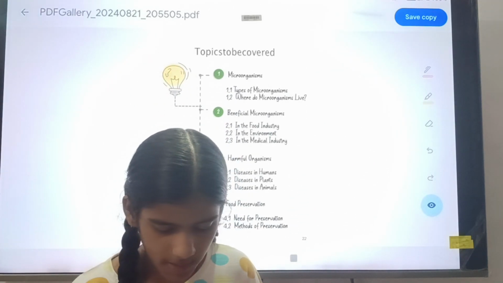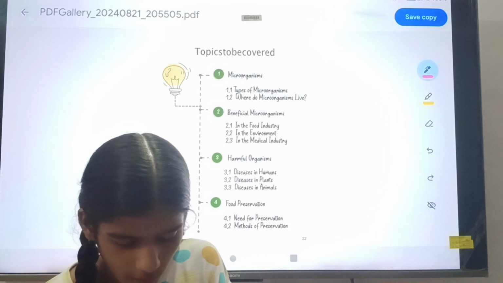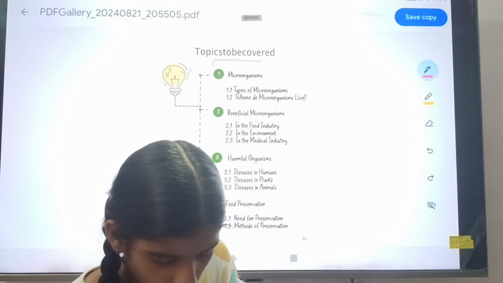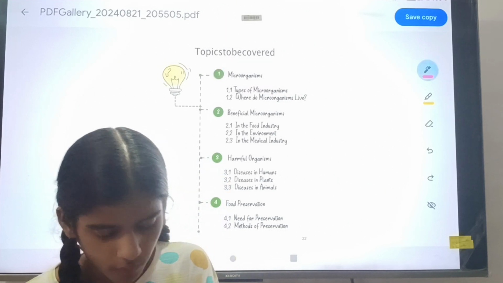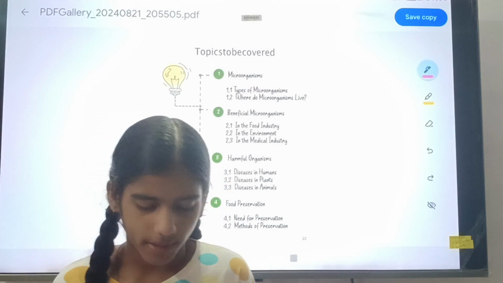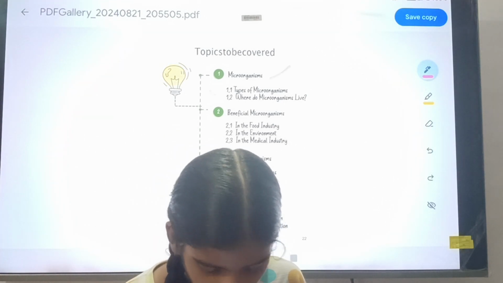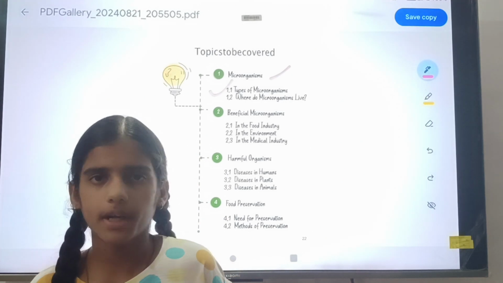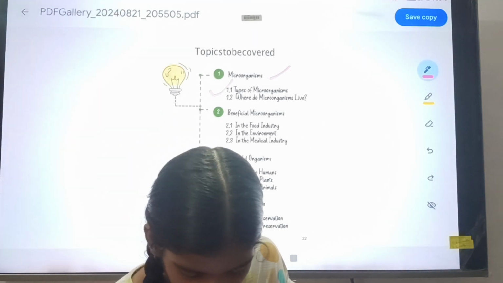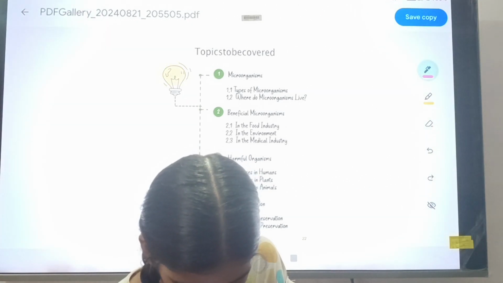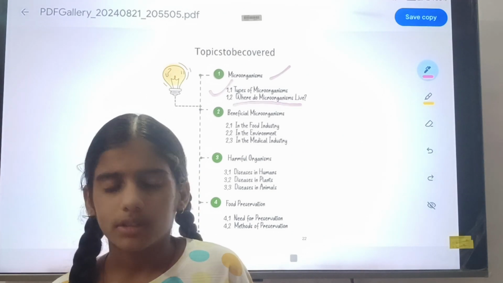So, in this chapter, we will see the topics to be covered. First is microorganism. What is microorganism? Second is types of microorganism. In the microorganism, how many types of microorganism will be there? We can study that. And where do microorganisms live? We study about that.